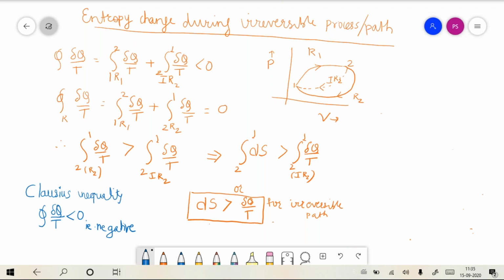So one cycle which I had drawn is the following. It is 1 R1 2 R2 1.